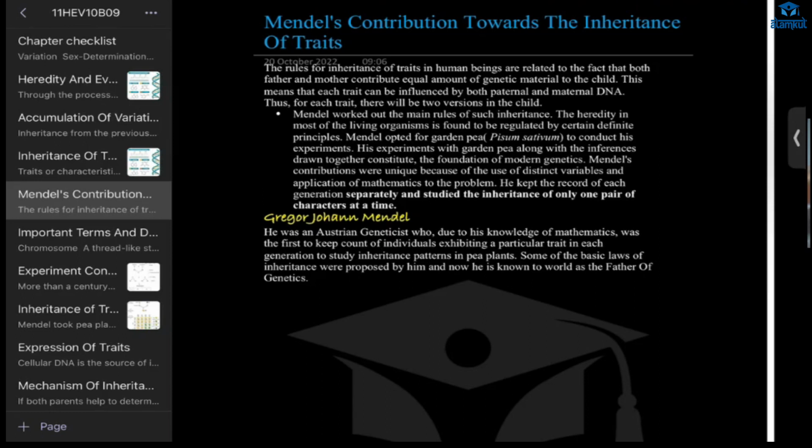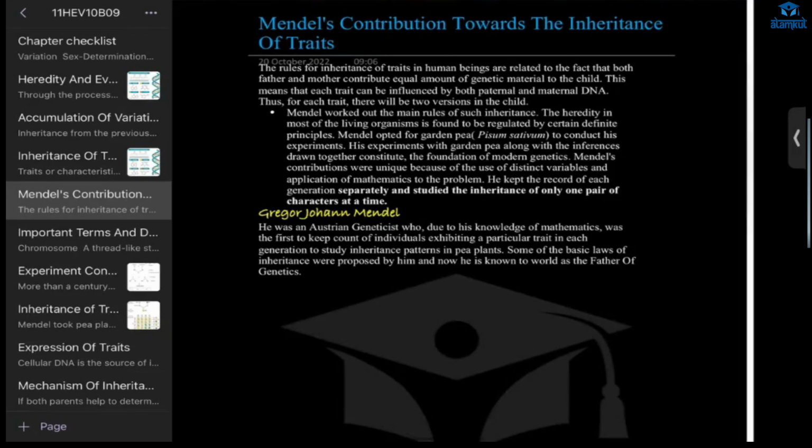That was what scientists thought at that time. But Gregor Mendel said that we get one gene from the father and one gene from the mother, and the dominant one will be visible. That is his contribution. Now, how did he work, and in which plant?